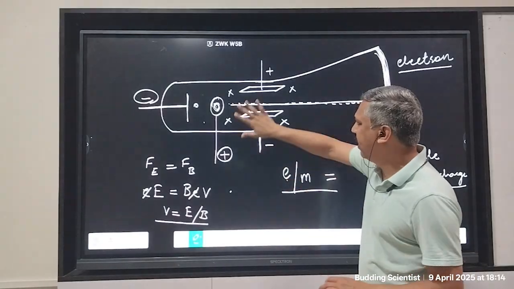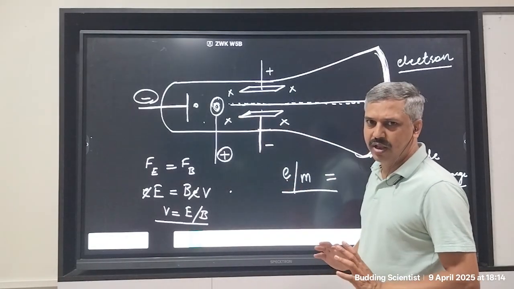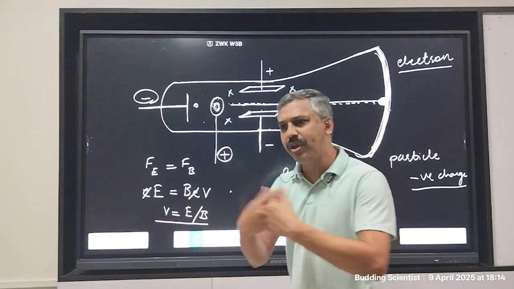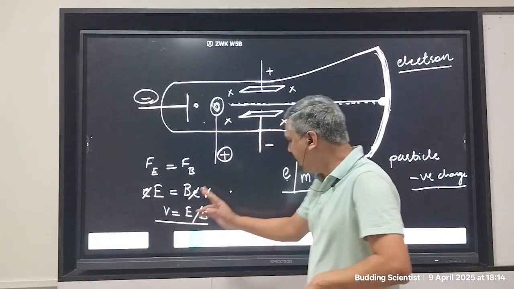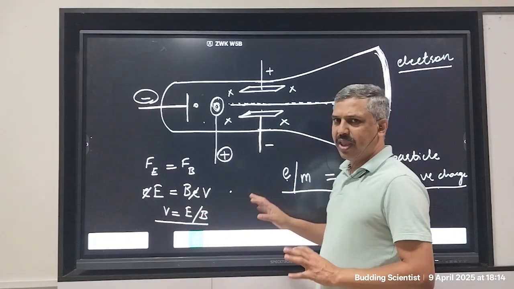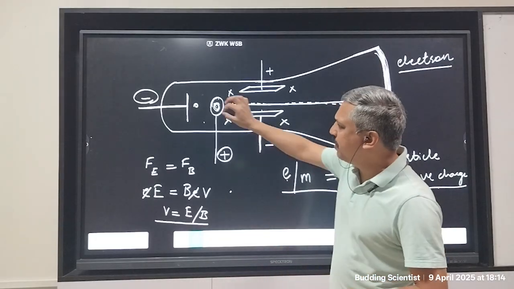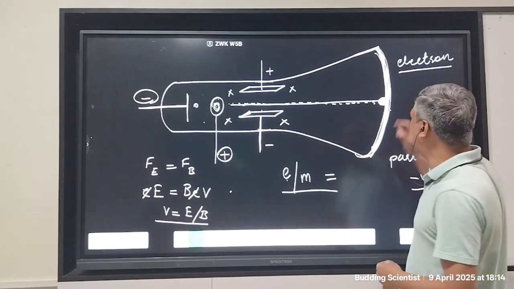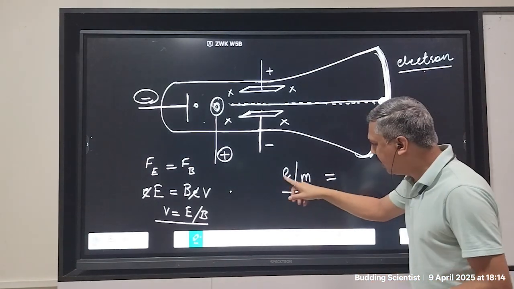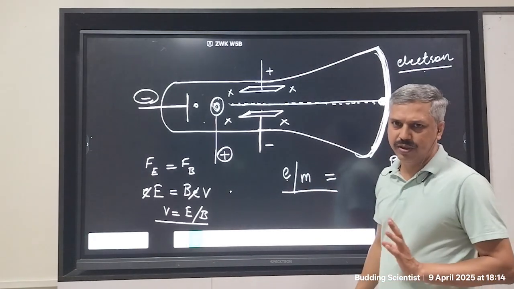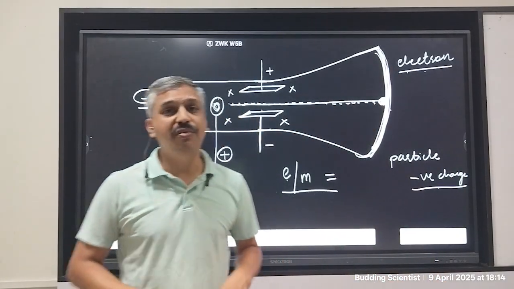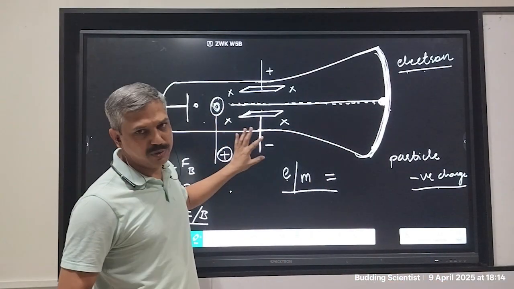So as a result, gamma did not stand this test. Alpha particles, this value was found out, and all other known radiations, whatever they be, it was attempted to check. It was known that this is a special kind of radiation formed because of a special particle. This particle was called electron because the e by m ratio was constant. So the electron was recognized at that time because of the e by m ratio in that experiment.